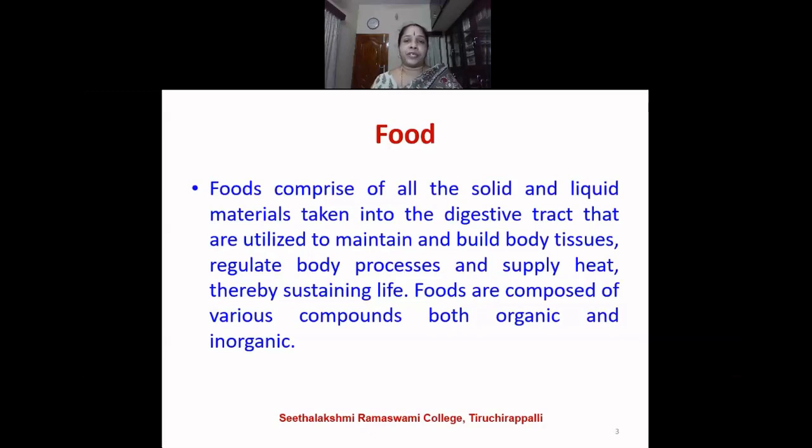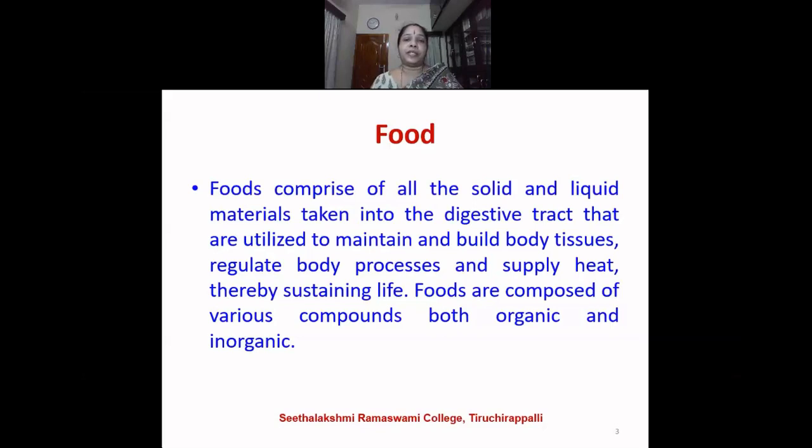What are those functions that are performed by the food? The important function that the food performs is they help to build the body tissues, and it helps to maintain and build body tissues. The meaning of this is they help in the growth of the individual. And the growth of the individual means the increase in the height and the increase in the weight of the individual.